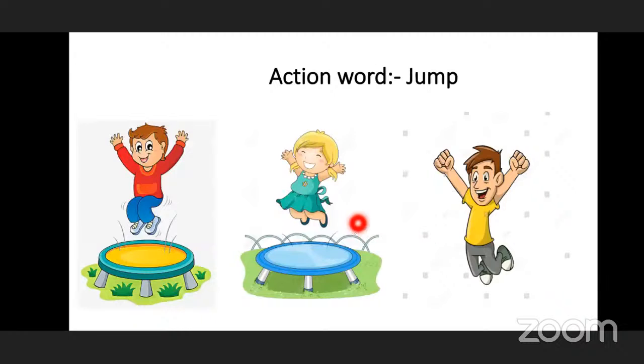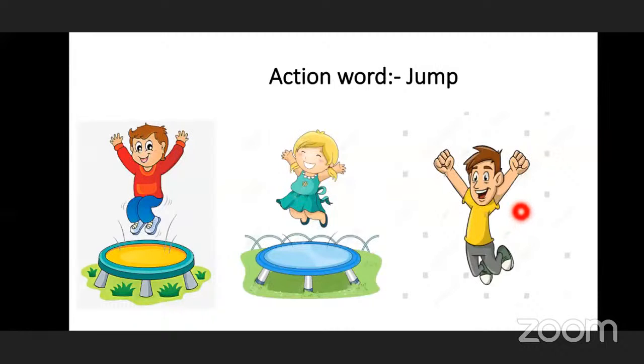Next action word is jump. What are the children doing? They are jumping. J-U-M-P, jump. So they are very joyful, very happy, and we can see they are very cheerful. Okay, they are laughing and they are jumping.